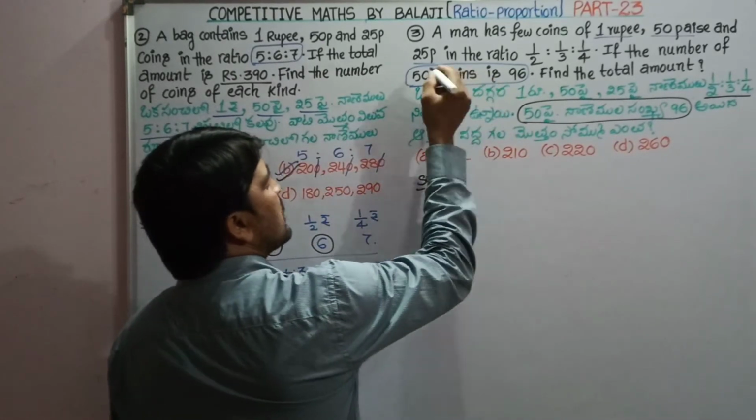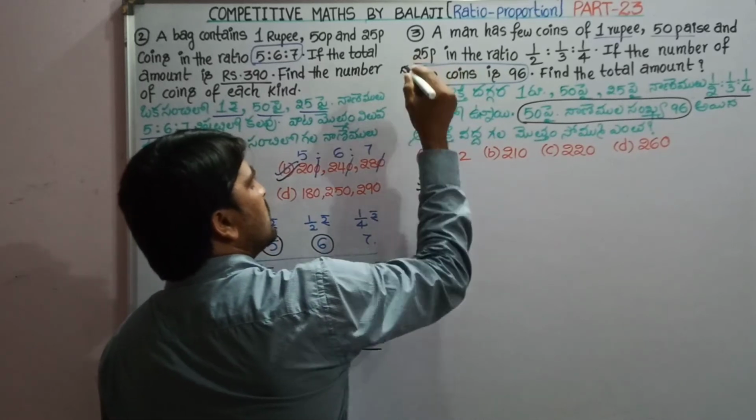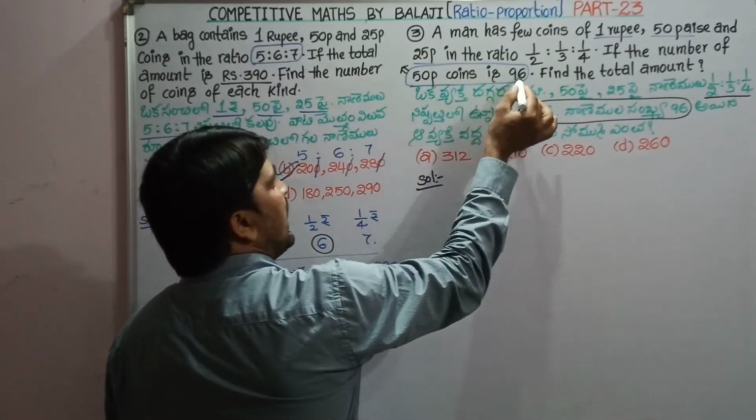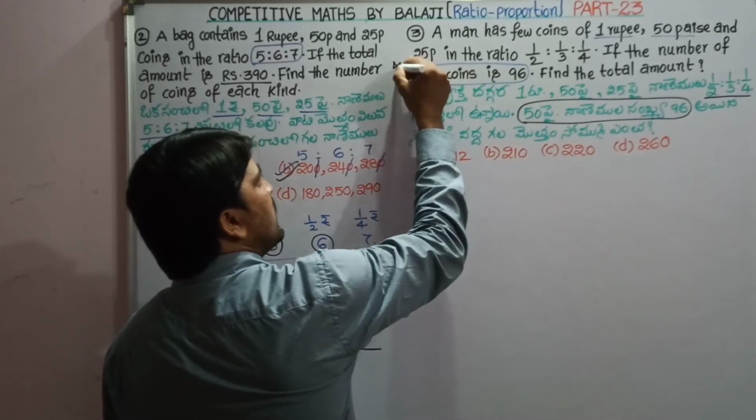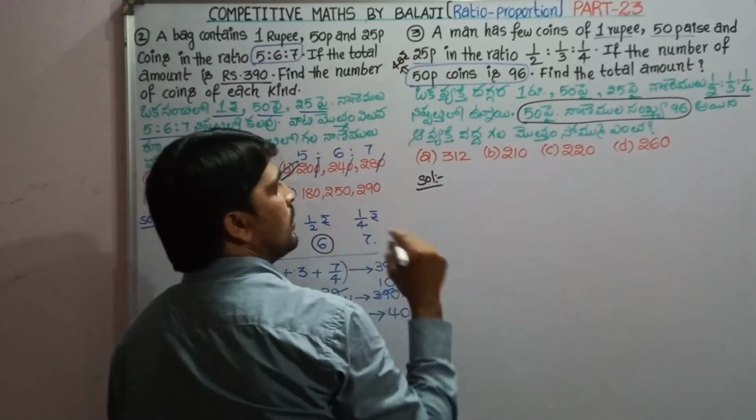Since, what is the value of the 50 paise coins? As the number of coins is 96, the value of the 50 paise coins is 48 rupees.